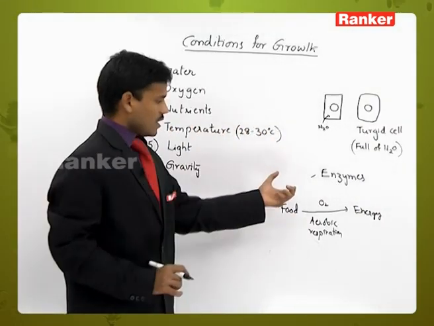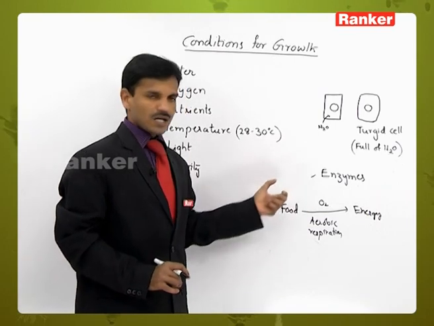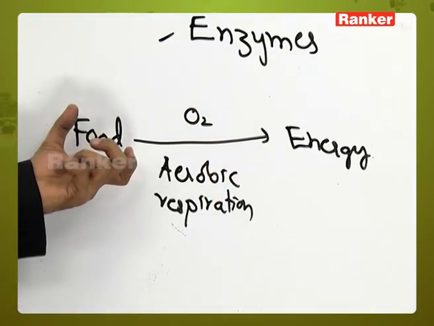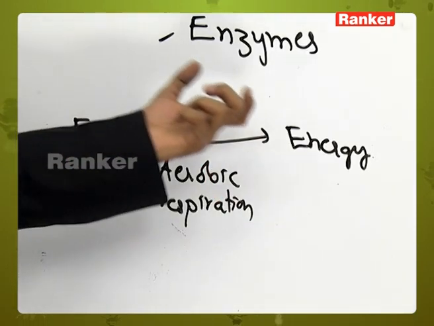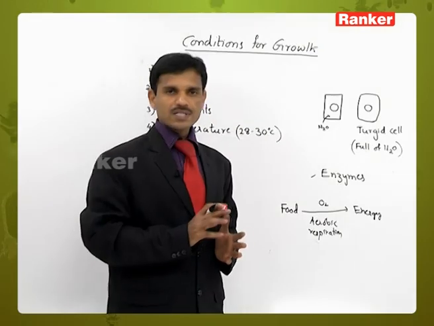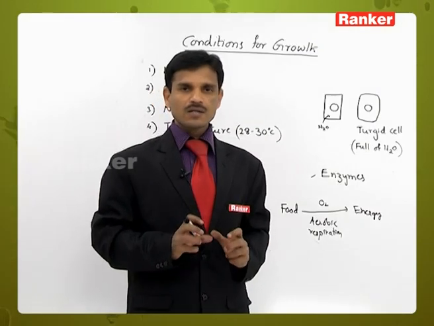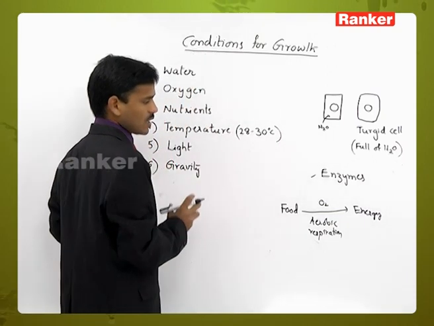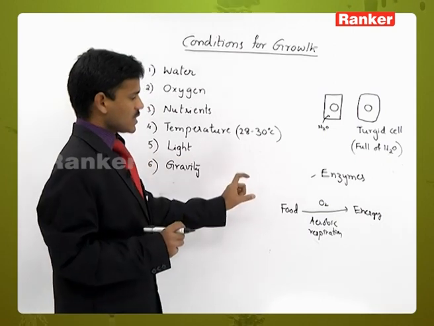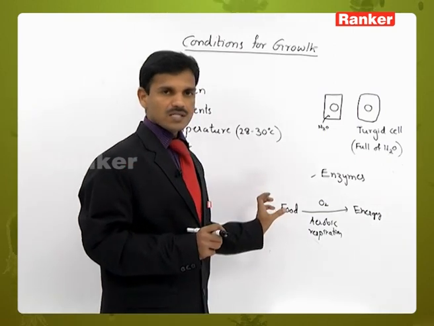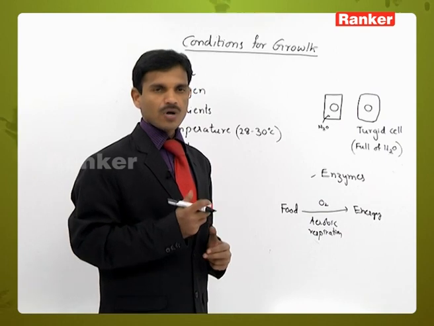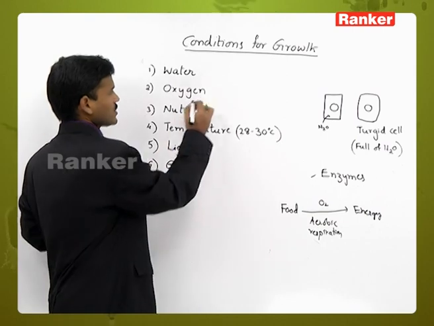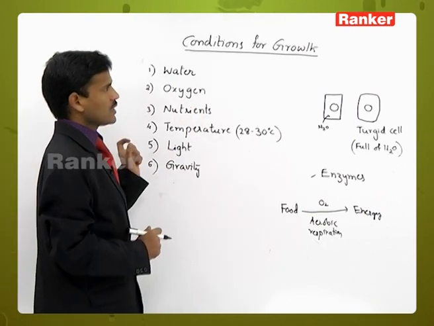If oxygen is not available to the cell or tissue or organ or organism, the food materials are not oxidized. So from these food materials, energy is not released, so no energy is available for the cell or organ, and growth is not taking place. So oxygen is compulsory for the oxidation of food materials and release of metabolic energy. The metabolic energy is important for the growth. Like this, oxygen is also influencing the growth.